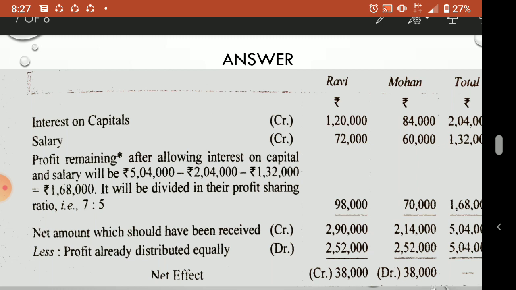But for Mohan, his correct credit is 2,14,000, but wrongly he has taken 2,52,000, so he has to bring back what extra he has taken. So Mohan will be bringing 38,000, that is why debit, and Ravi will be getting, so that is credit. That is what Mohan will be giving to Ravi. Problem solved. Understood?